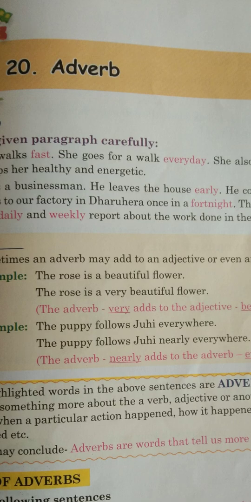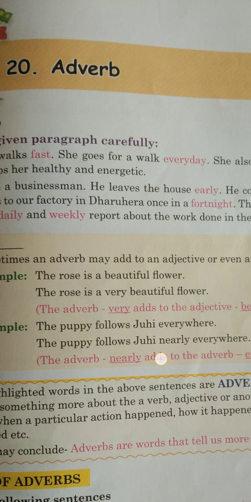So here in the above paragraph we saw that walks fast. Now walks is a verb, so we are adding to the verb fast, so fast becomes an adverb. Again you see walk every day, again we are adding something to the verb walk. He leaves the house early. Now leaves is a kind of verb, isn't it? So we are adding something to the verb leaves, that is early. Fortnight, daily, weekly, so we are adding something to the verb, that is called an adverb.